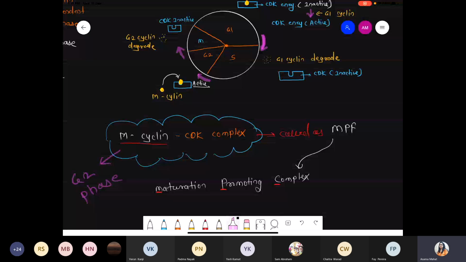Clear this part? Clear what is the meaning of the MPF? Maturation factor. Maturation factor means what? Yes, cell is ready. Any doubt from this part? Cell cycle regulation? Any doubt?